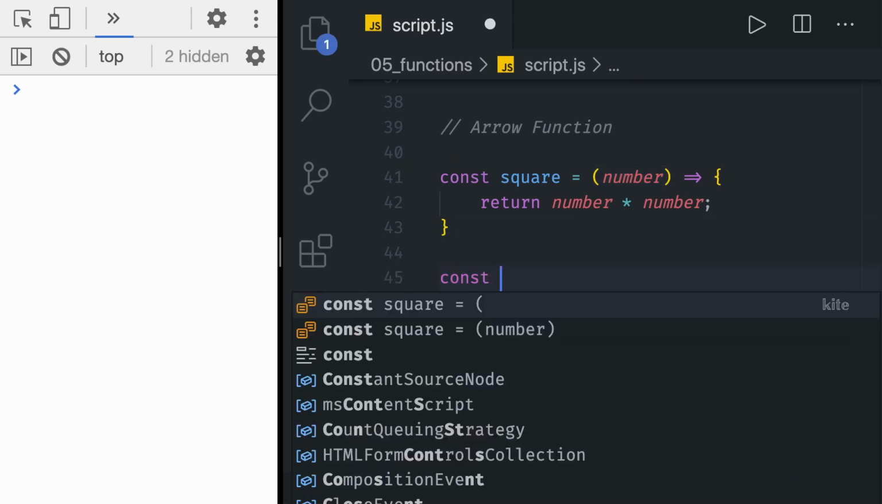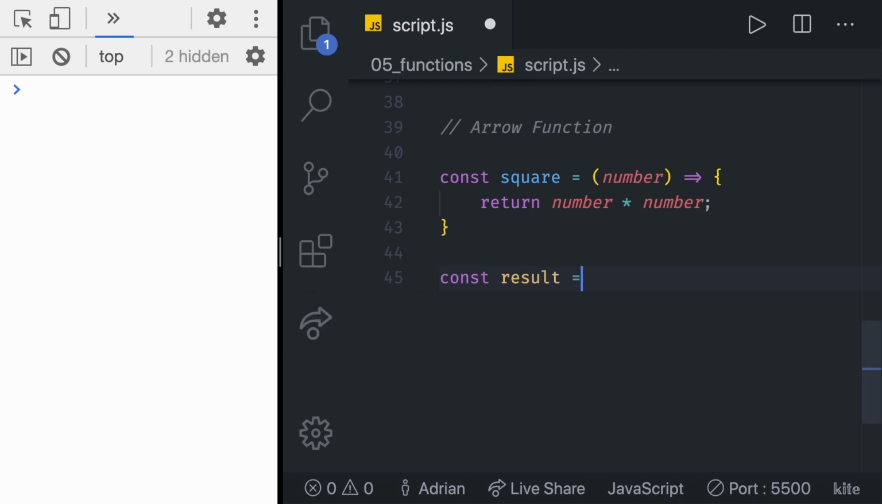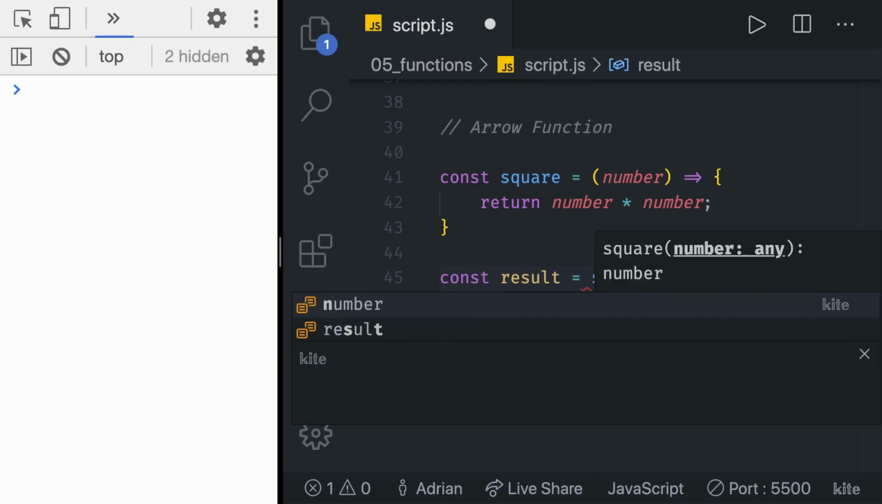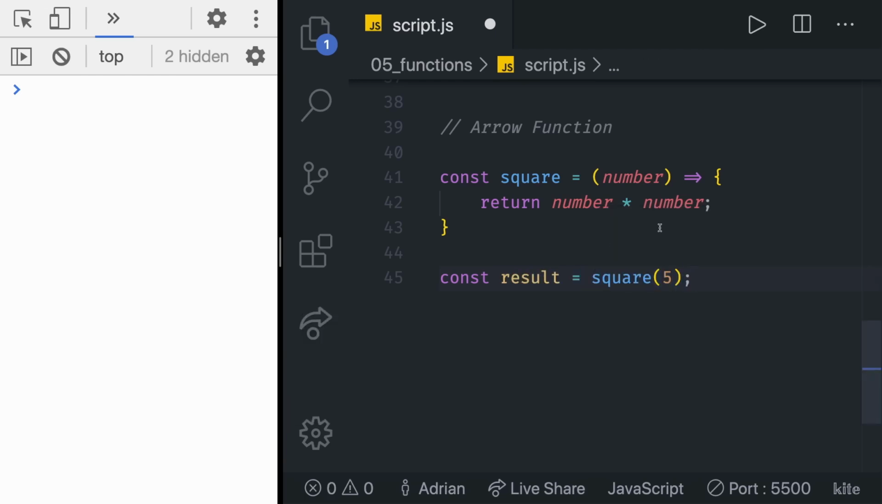So in there, I'm going to create const result, and we're going to make that equal to a square of, let's say, 5. If you take a closer look, you can see that the call or invocation of an arrow function is absolutely identical to the call of a function declaration. That makes it so much easier.